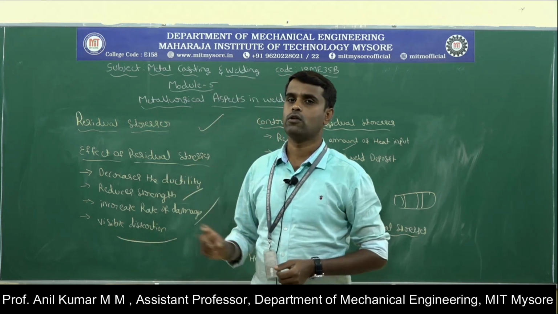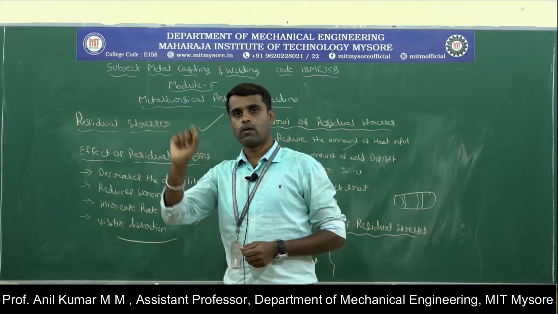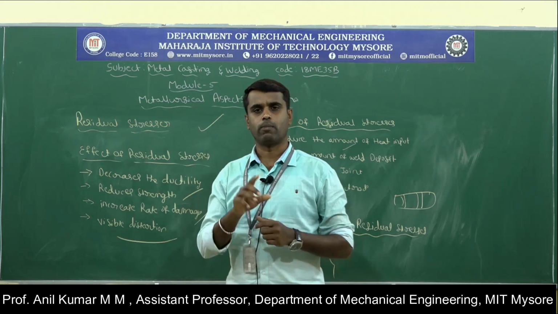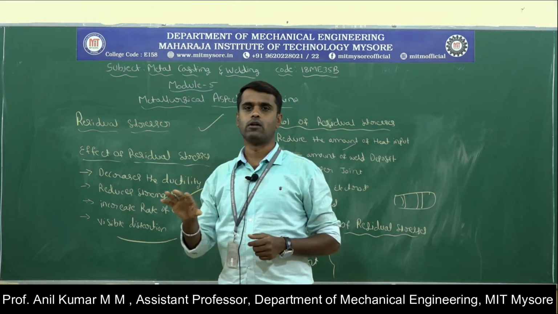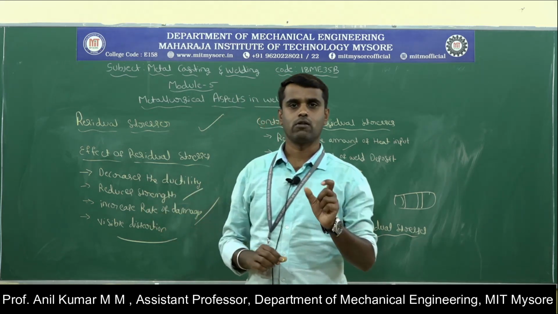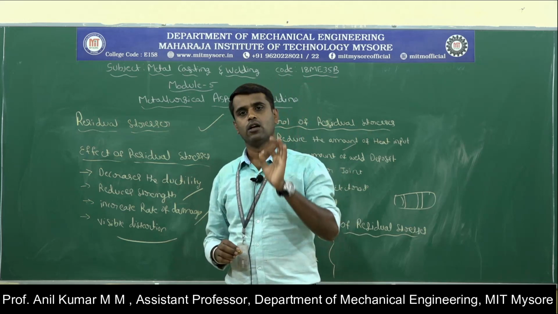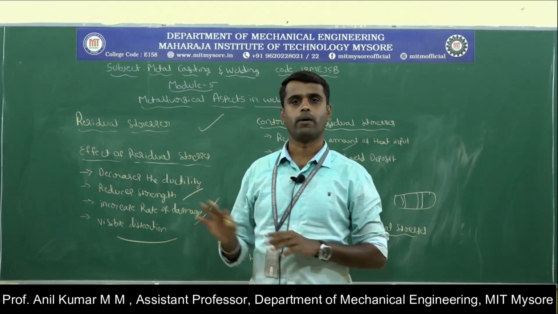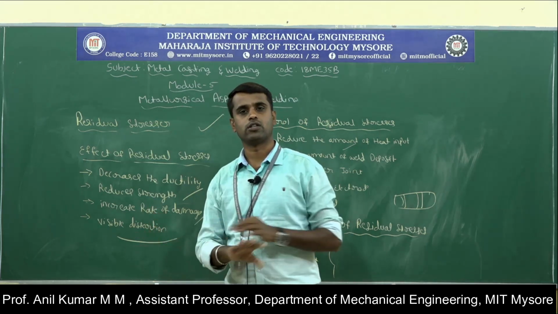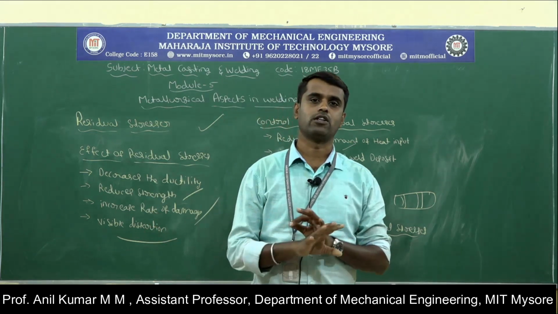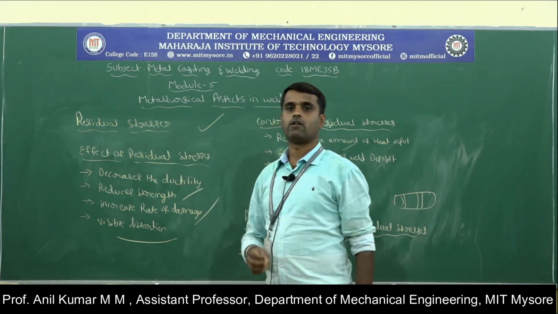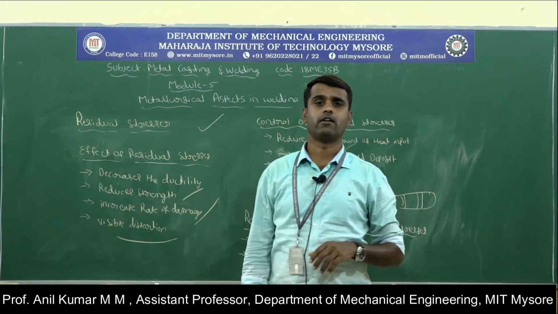In the microstructure of the fusion zone, a columnar grain structure will be formed. These columnar grains are relatively long and parallel to the heat flow. Then in the heat affected zone, a porous grain structure will be formed, and this porous grain structure makes the material weaker compared to the base metal and the weld bead. Then in the unaffected zone, there is no change in the microstructure because it is not subjected to heating.